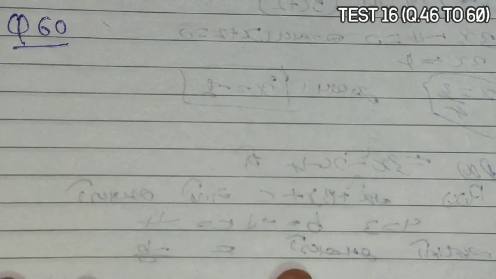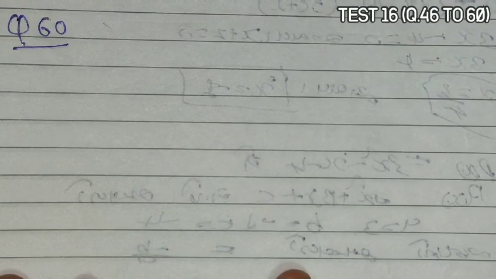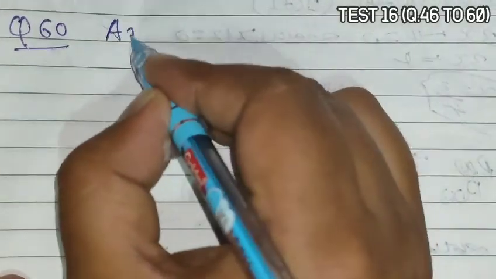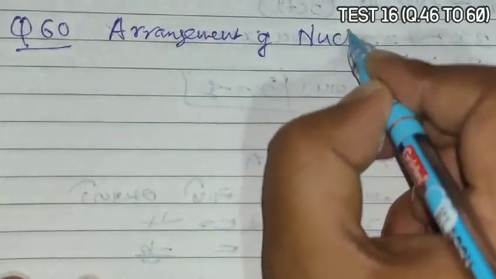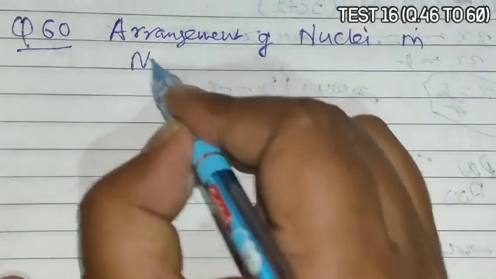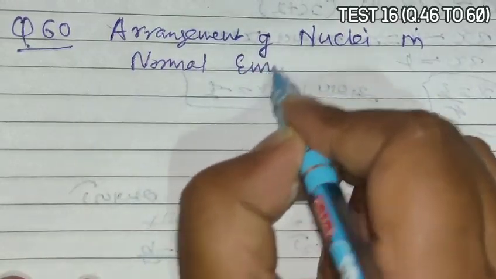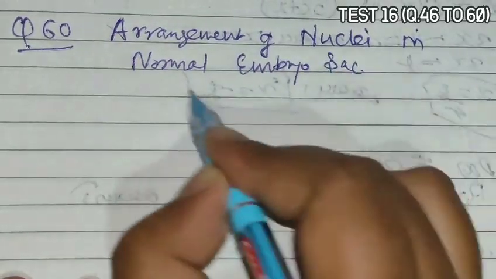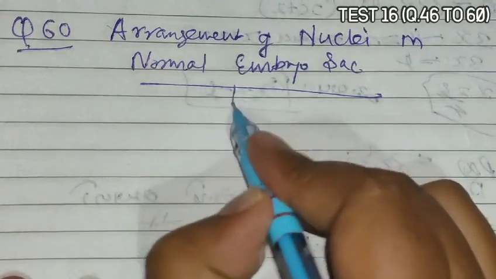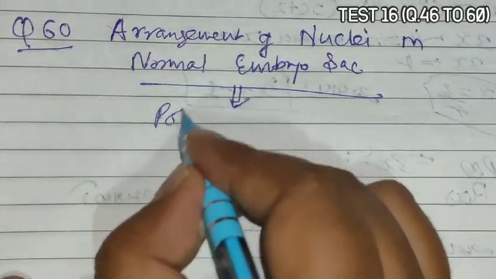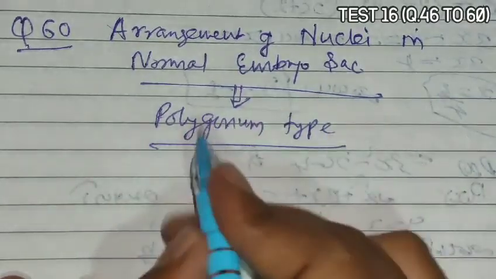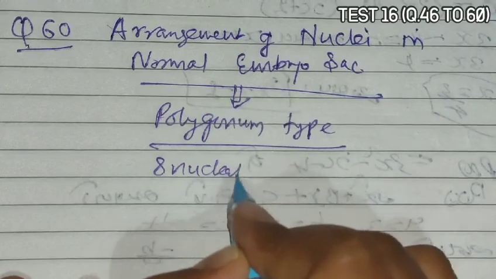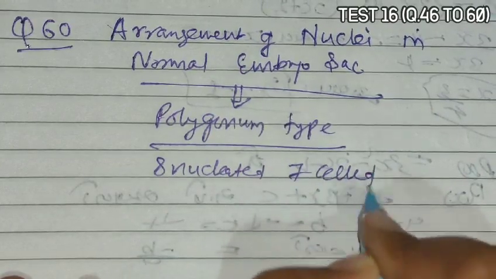Question 60 asks about the arrangement of nuclei in a normal embryo sac. Now a normal embryo sac is of the polygonum type, which is a monosporic 8 nucleated 7-celled embryo sac.